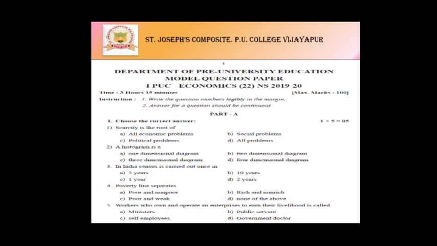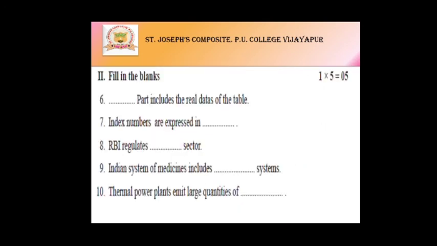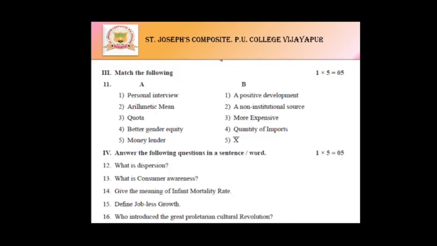The frame of the question paper is divided into part A, part B, part C, part D, part E. Part A consists of both sections A and B, that is MCQ, fill in the blanks, match the following questions as well as the 1 mark questions.